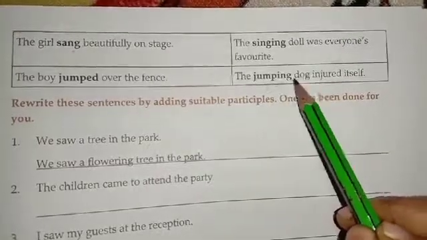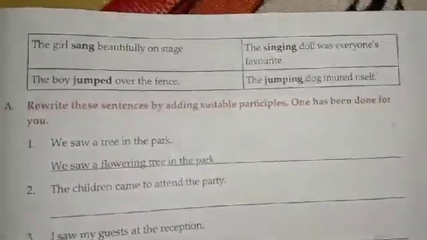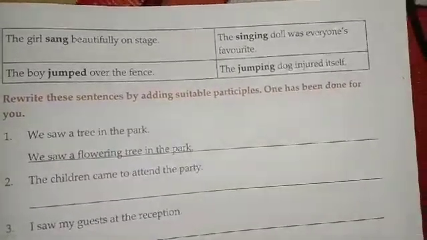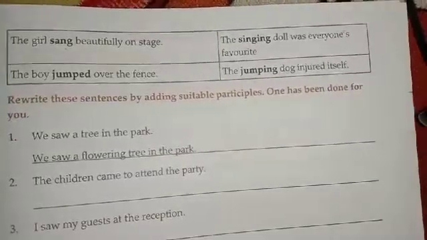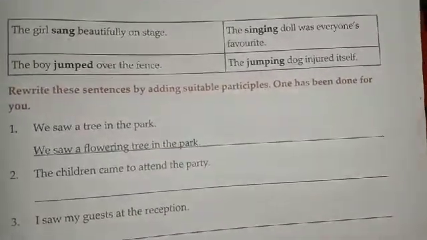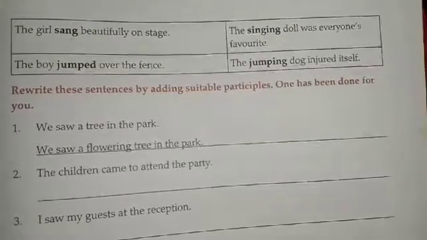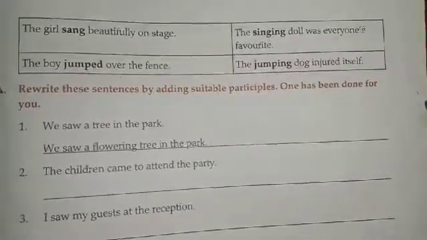Here you must see the noun first. The dog is a noun in the sentence. So now you must ask a question. How was the dog? It was jumping. So it is a verb also and an adjective also. So it is a participle. Okay, it is very simple. See students,